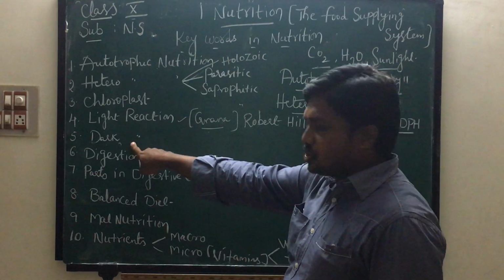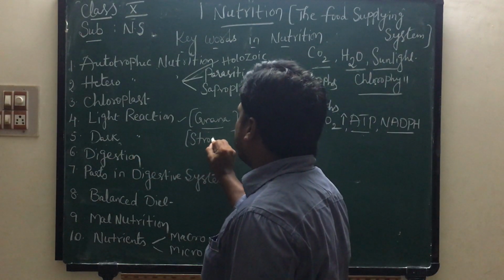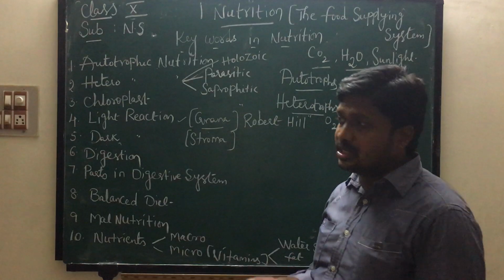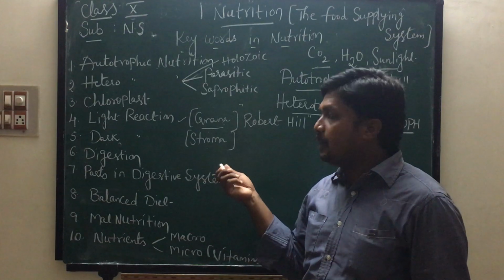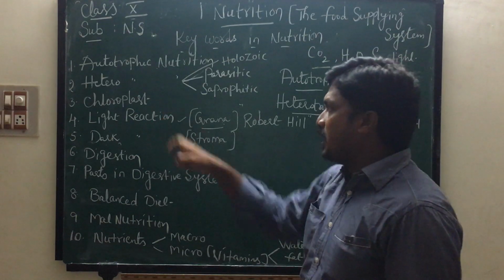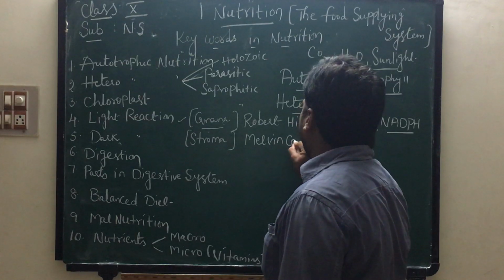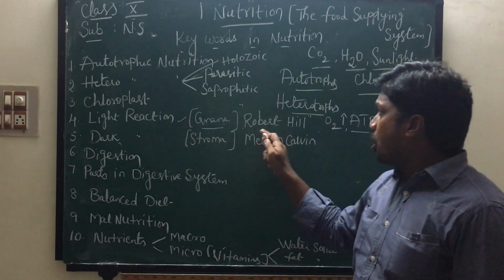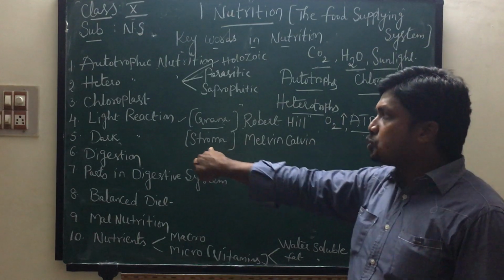The second reaction which takes place in chloroplast is called dark reaction, and it takes place in the stroma of chloroplast. There are two main regions in chloroplast. One is grana, the colorful area, and the other is stroma, the colorless area. This dark reaction takes place in the stroma of chloroplast. It was discovered by a scientist called Melvin Calvin. Light reaction was discovered by Robert Hill and dark reaction by Melvin Calvin.